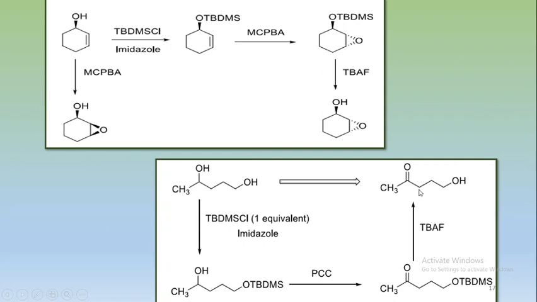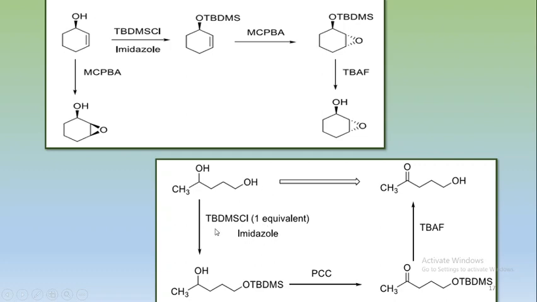We want the product like this, that means only the oxidation of the secondary alcohol. So how is it possible? It can be done by using protection and deprotection. In the first step, the protection of the primary alcohol can be done by using the tertiary butyl dimethylsilyl chloride, because this is the primary alcohol and this is the bulky silyl chloride.